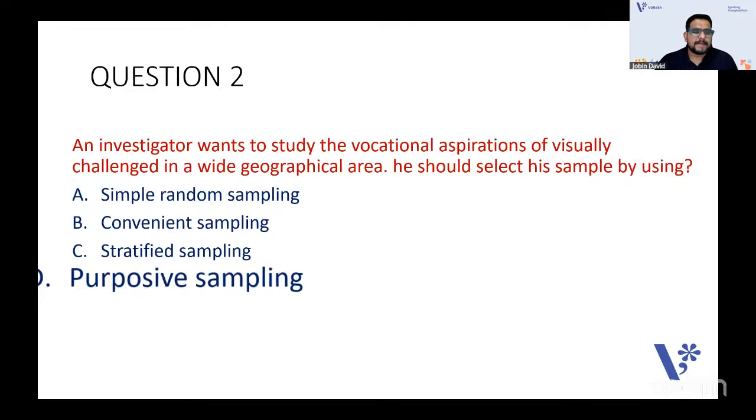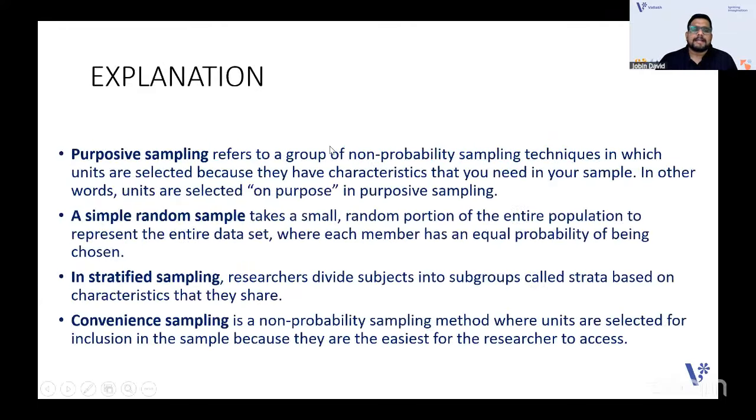Clear? So, different types of sampling. Purposive sampling is a non-probability sampling technique in which units are selected because they have characteristics that you need in your sample. In other words, units are selected on purpose. The other names of purposive sampling are judgmental sampling, authoritative sampling, and deliberate sampling, because you have a predefined criteria or judgment, and then you are selecting. Maybe you are going to select politically active student leaders in a college or institution, or only differently abled persons.